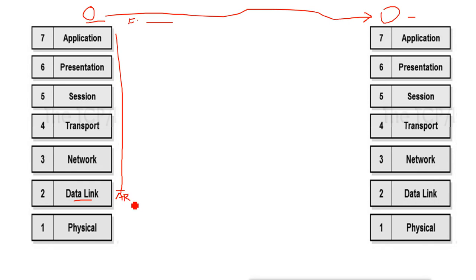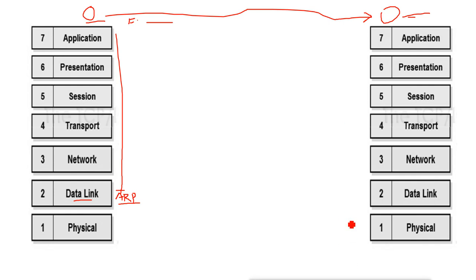And what does it do? It sends the ARP request to everyone. Everyone means everyone in the segment. The request will go to everyone in the network, in the segment, but no one will reply. Only this machine will reply, because in this ARP request there is the IP address of this machine. Now this machine will reply with its own MAC address.